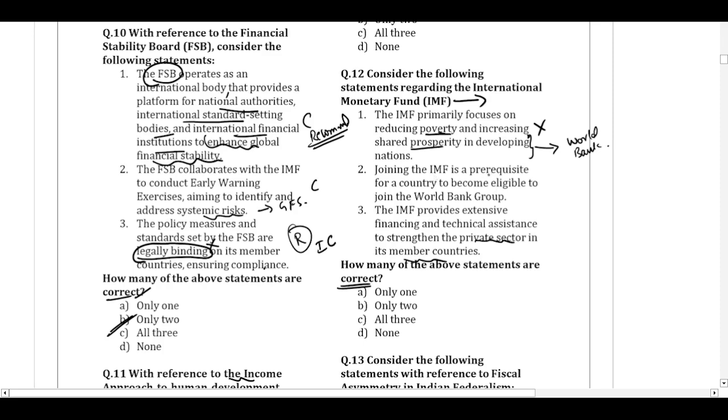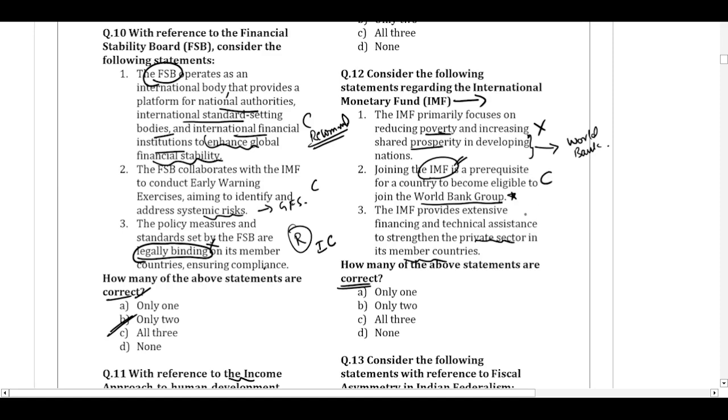Joining the IMF is a prerequisite for a country to become eligible to join the World Bank group. So there is this condition given by the World Bank group that before you want to join the World Bank group, you have to join the IMF as a member. So this condition is correct.